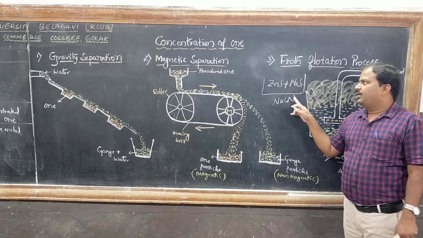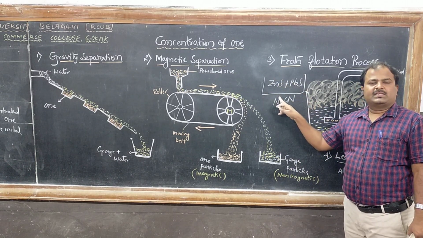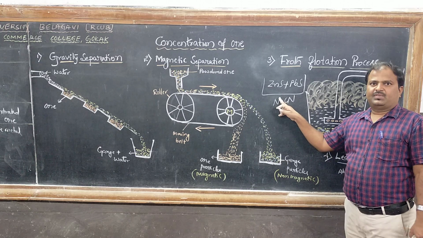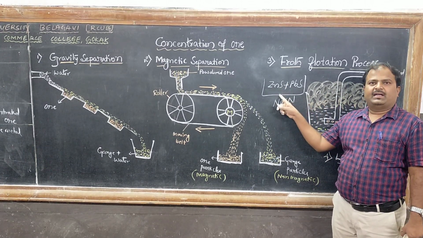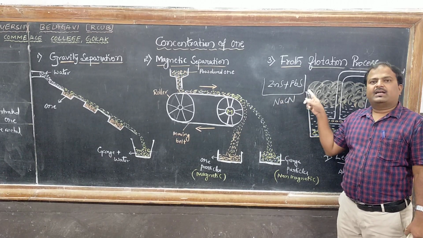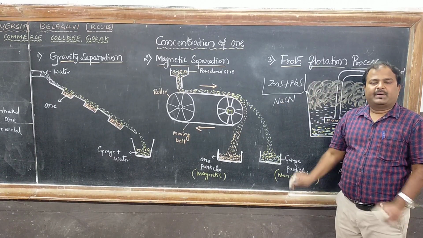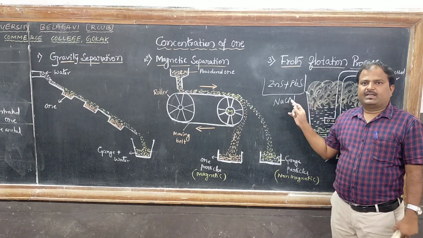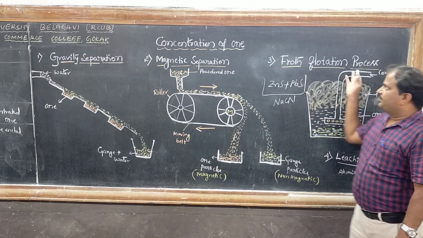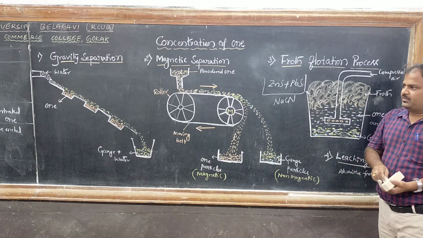This sodium cyanide forms a complex with the zinc sulfide surface, and it prevents the formation of froth from zinc sulfide. On the other hand, lead sulfide forms froth. In this way, we can separate the sulfide ores. That is the role of a depressant. So this is the froth flotation process.